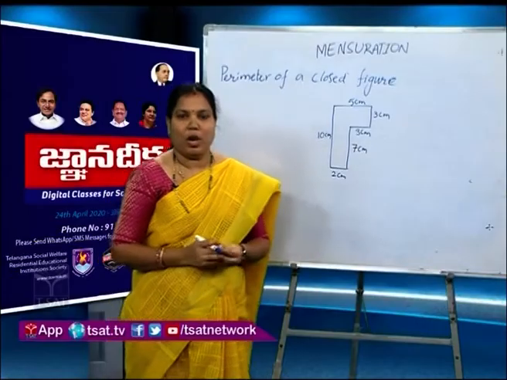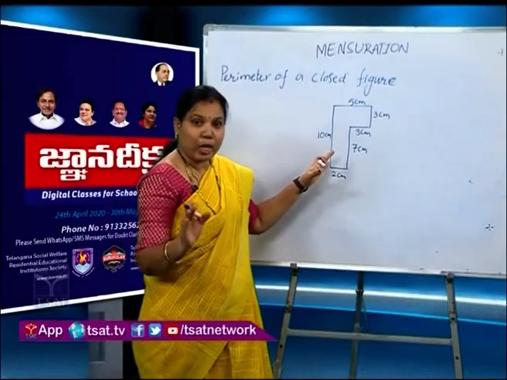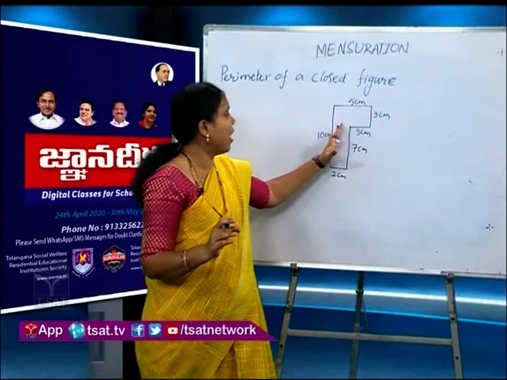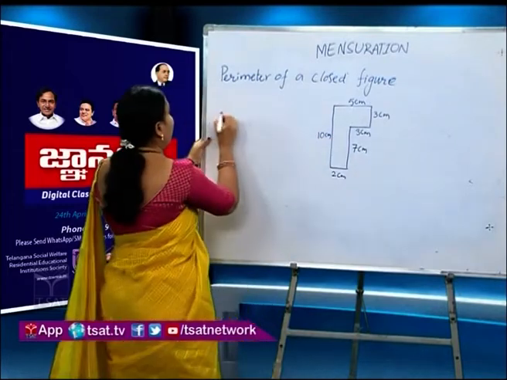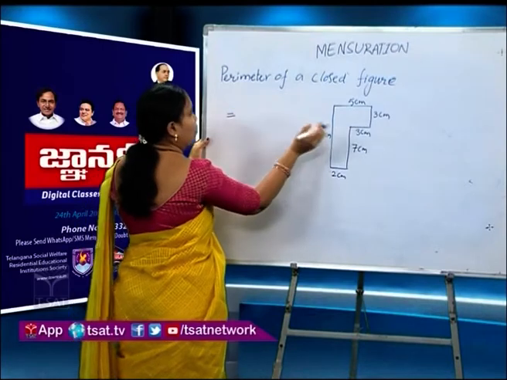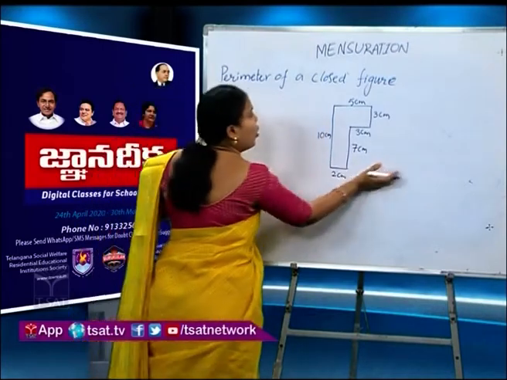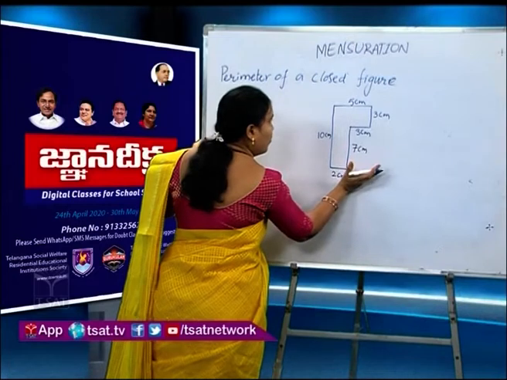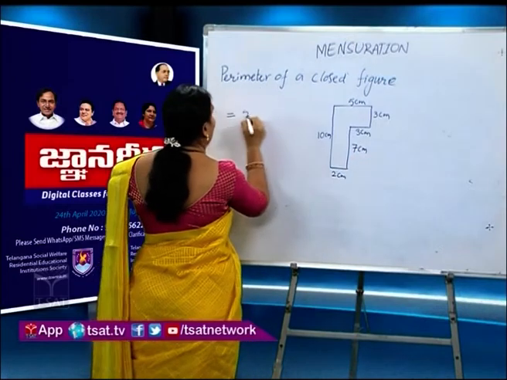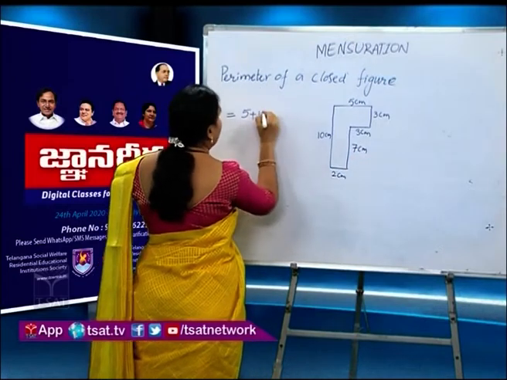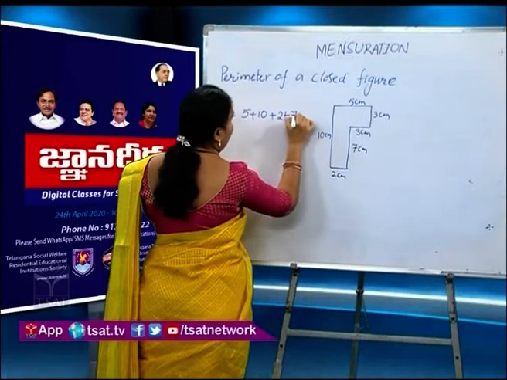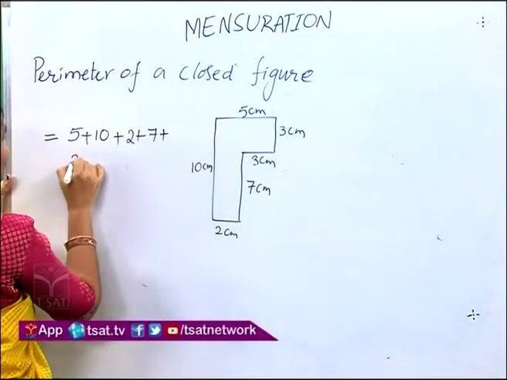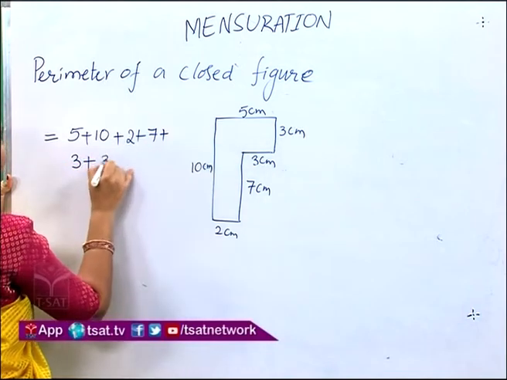It is simple. When we talk about the perimeter, we just add all the sides of the closed figure. Then perimeter is equal to 5 plus 10 plus 2 plus 7 plus 3 plus 3.